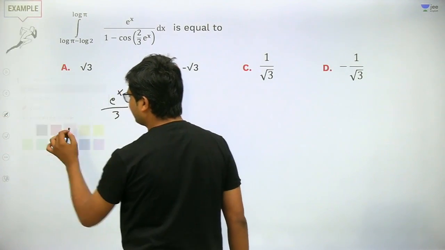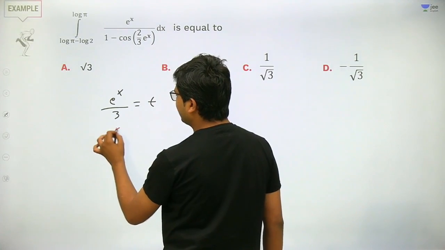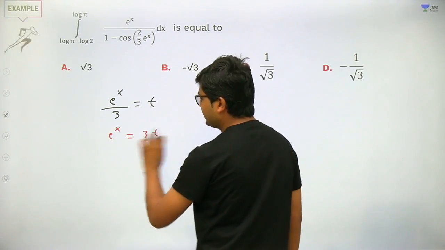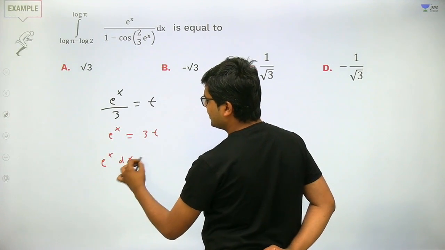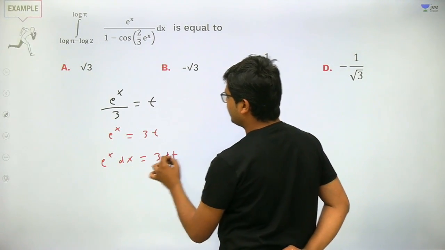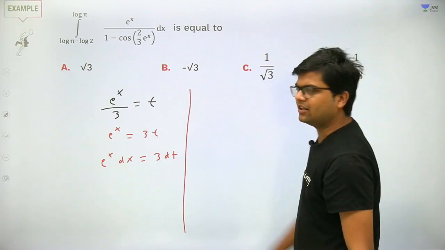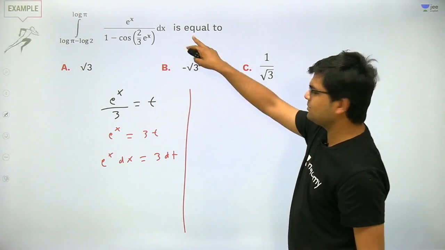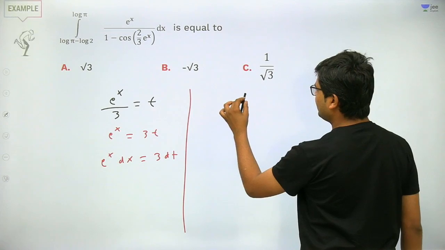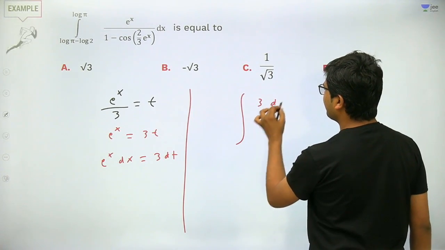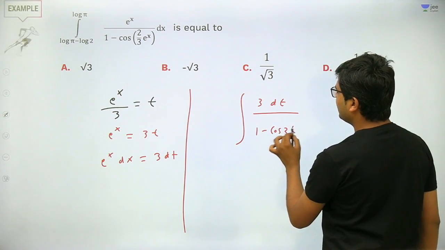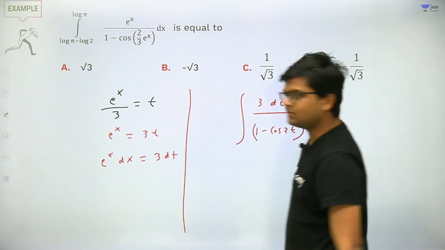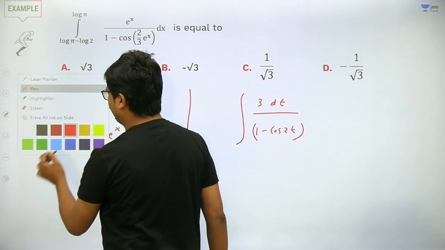Now just apply the substitution. So e raised to the power x is equal to 3t. Differentiate both sides, so it becomes e raised to the power x dx is equal to 3 dt. Now apply it in the integral. E raised to the power x dx becomes 3 dt. So this will be something like this, 3 dt upon 1 minus cos of 2t. Till now everything is okay? Yes or no? Very good.